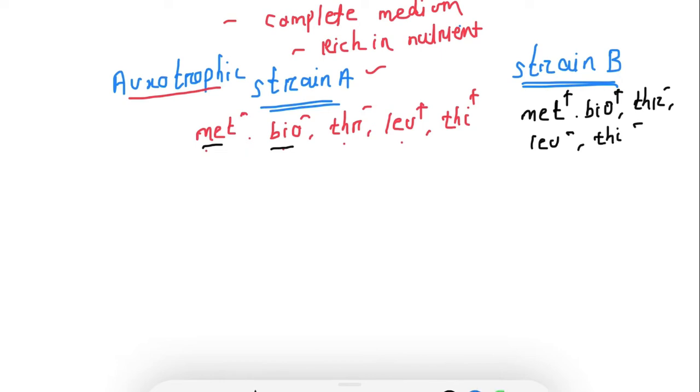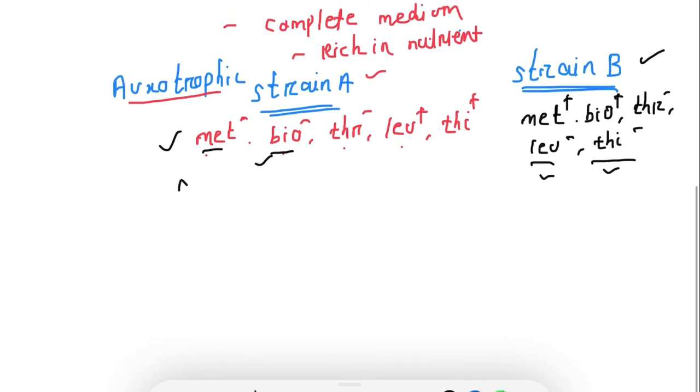That means strain A can grow on minimal medium if in that medium methionine and biotin are present. Similarly, strain B is also an auxotrophic strain, and it is negative for leucine and thiamine, so it can grow on minimal medium if that medium has leucine and thiamine.